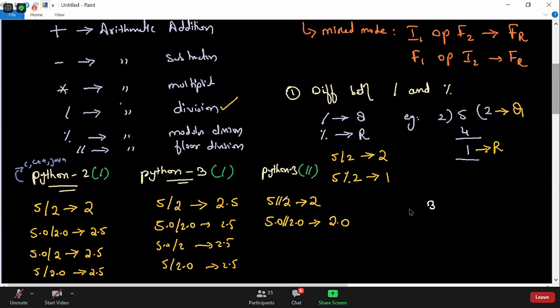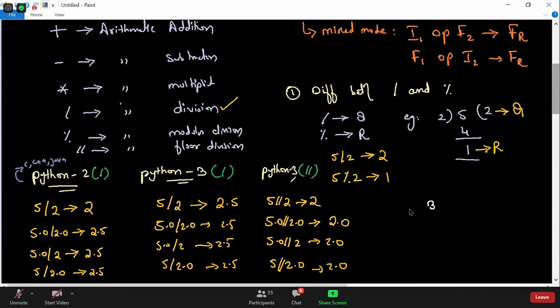That's what I told you. When I say 3.5, it will make it 3.0. That's what is called flooring. So that's why floor division and the division operator are not the same. So 5 divided by 2.0 will also get you 2.0. So this is about floor division.